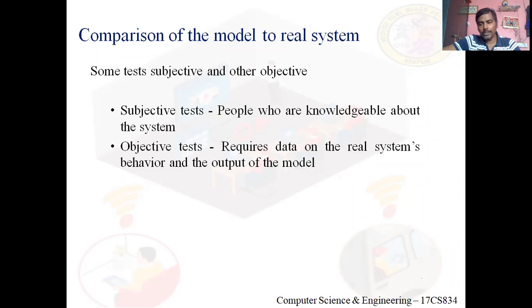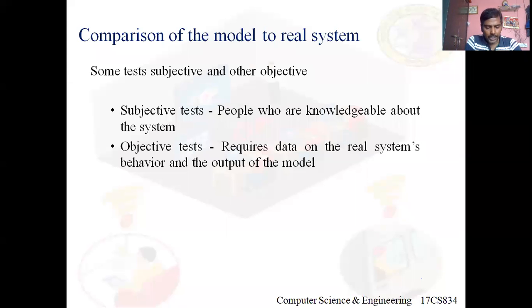I need to know the data about the real system, collect that data, and give it as input to the model. Then let me see what output the model produces, and compare it with the output generated by the real system. If a match occurs, the model is valid. If there is a mismatch, the model is invalid.